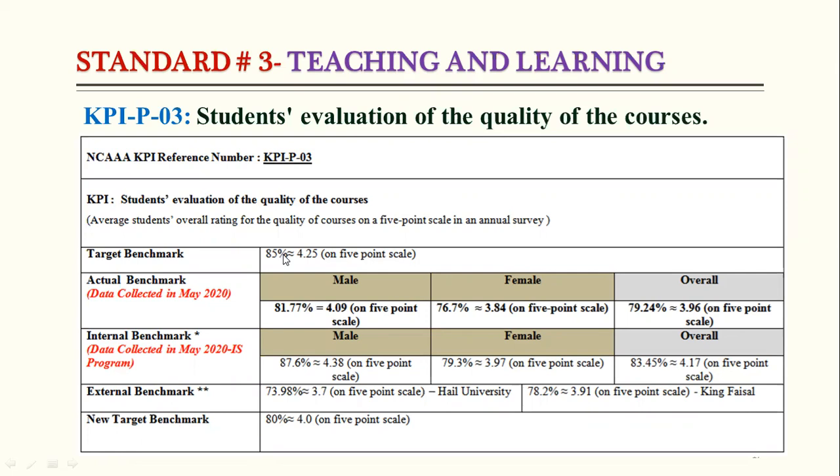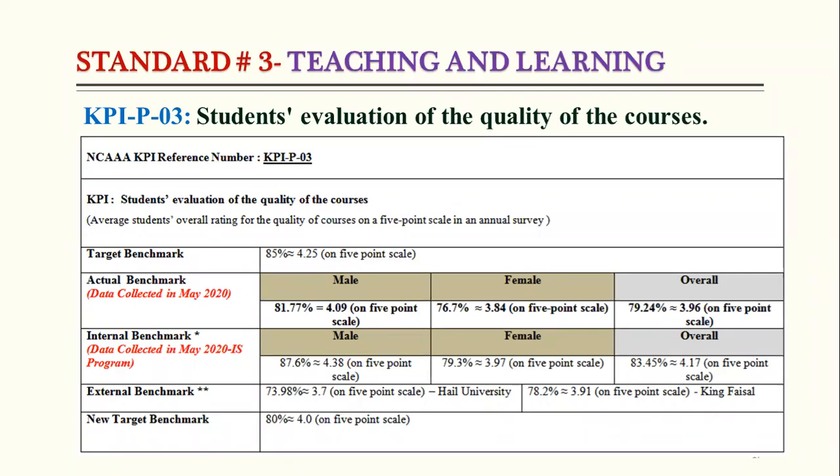As I know, if the target is not achieved, we have to keep the new target benchmark the same as the target benchmark. So I think there is a mistake here. This should be 85%, not 80%, because we are not supposed to decrease our target. We have to stay on the same level or a higher level.